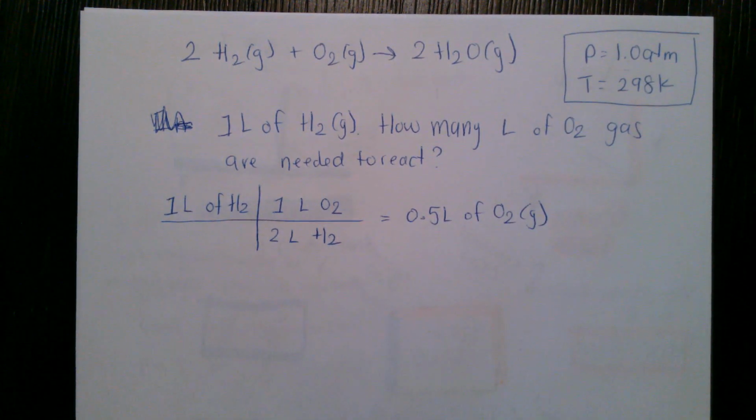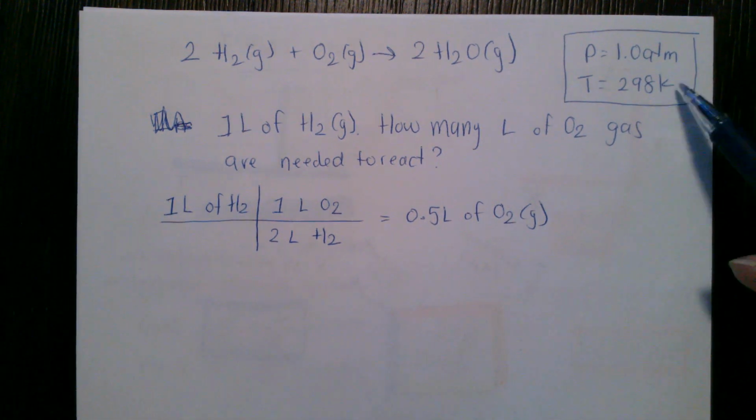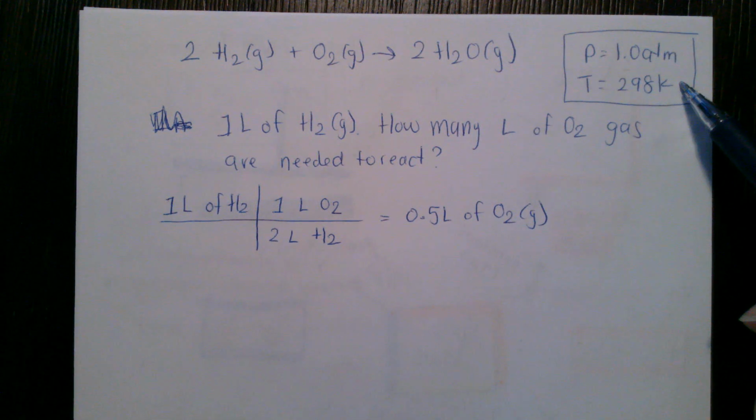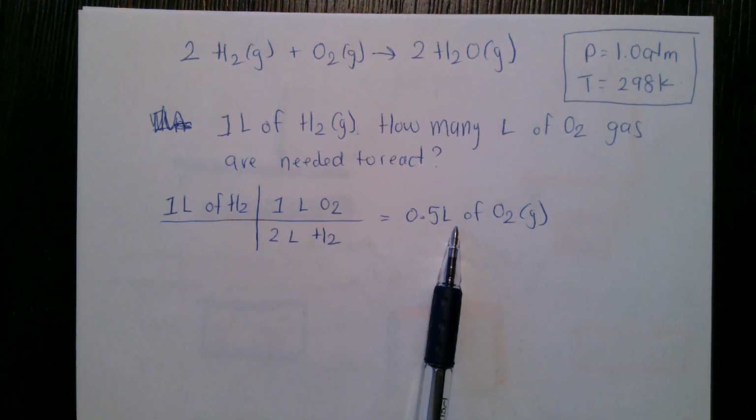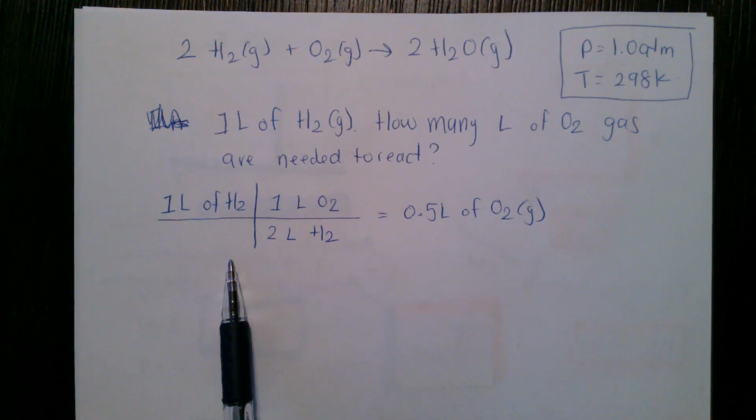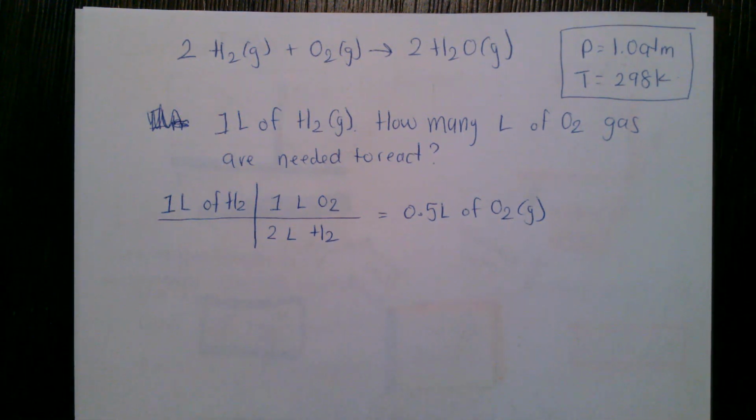So you're able to use this as sort of a shortcut in doing reaction stoichiometry, because if the pressure and temperature are remaining constant, and again, I picked 2 random pressures and temperatures, it doesn't really matter what they are, so long as they stay constant, then your stoichiometry just turns into mole ratios, but you don't have to first convert things to moles.